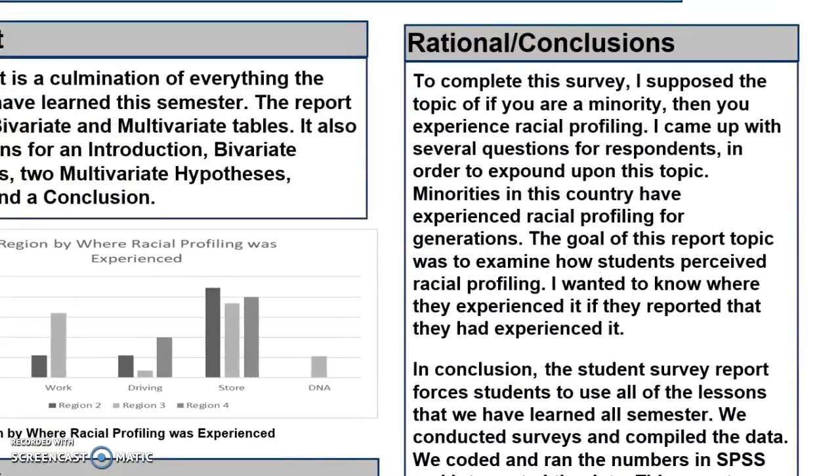Rationale and conclusions. The rationale behind this was to see if minorities reported experiencing racial profiling. I came up with several questions to ask the respondents in order to expound upon that topic, because as we all know, in this country, there is an issue with minorities and racial profiling that's been going on for generations. The goal of this report was to examine just how students on Tuskegee University's campus experience or how they felt about this issue.